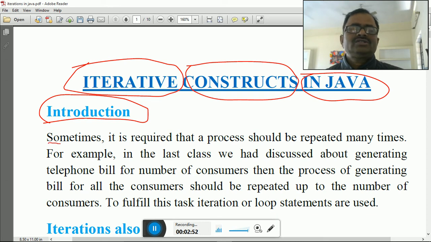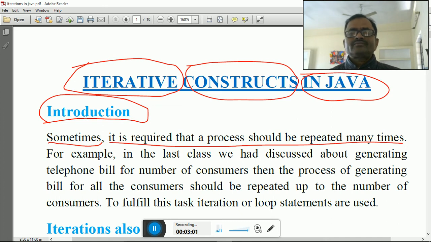Just see, sometimes it is required that a process should be repeated many times. Just now I told you, any line or anything you want to do more than one time is known as repetition.